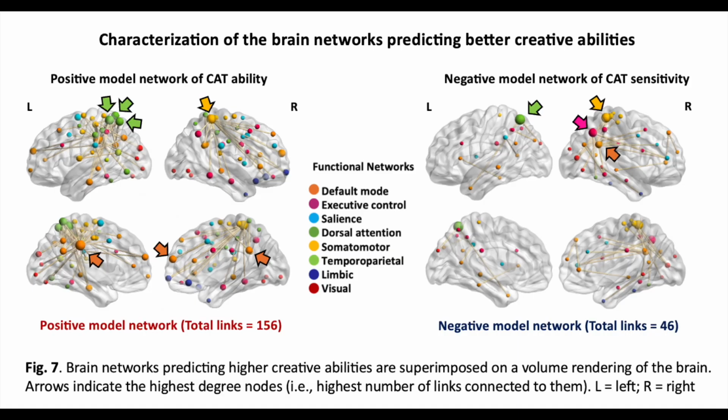We characterized the different predictive model networks, and if we look at the networks predicting better abilities in the overall task, we can observe an important role of the default network. In the network of CAT sensitivity, meaning the ability of solving the trials when varying the associative remoteness of them, we observe an important role of the executive control networks.